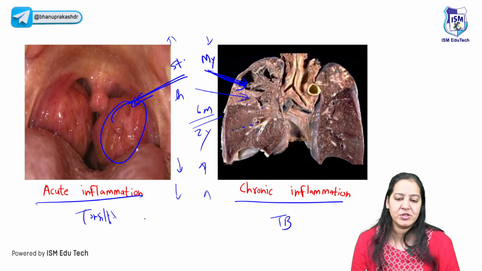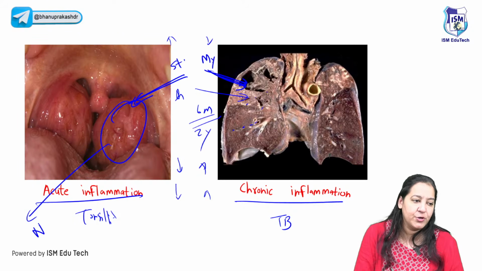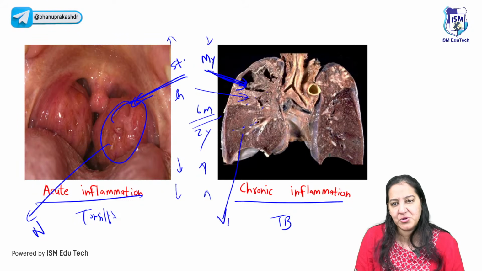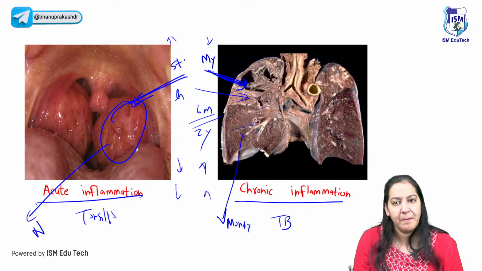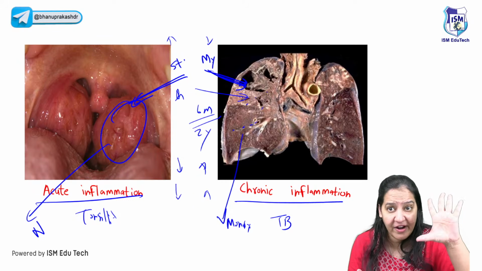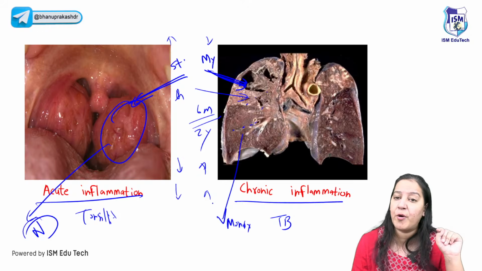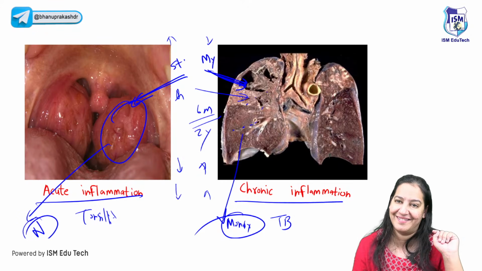The third thing here, the most important cell in acute inflammation is the neutrophil. And in chronic inflammation, the most important cells are monocytes. Both are WBCs. WBCs are of 5 types. Here neutrophil is the most important cell, here monocyte is the most important cell, right?